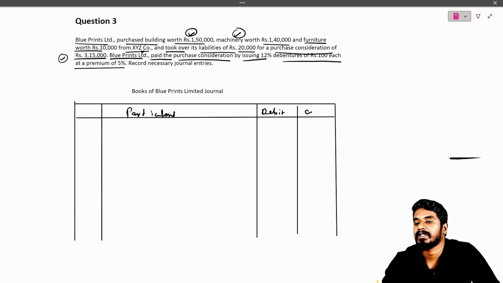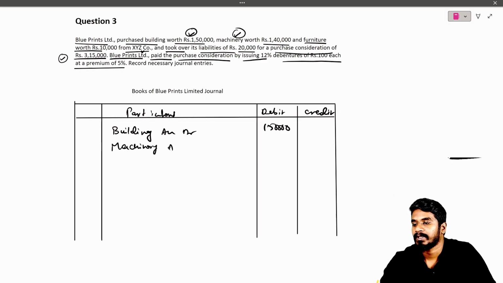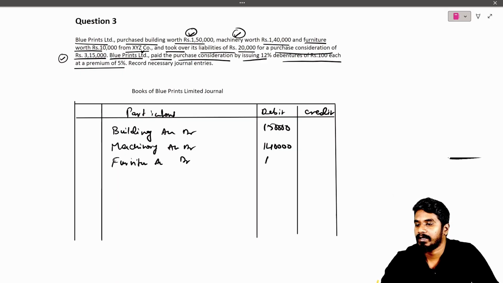Debit, credit. What are all the assets they are purchasing? First, building, all assets are debit. Building account will get debited for 1,50,000. Whatever the value is, we need to show it. Machinery account will get debited for 1,40,000, and furniture account debit, 10,000.